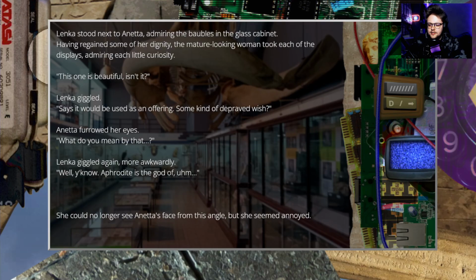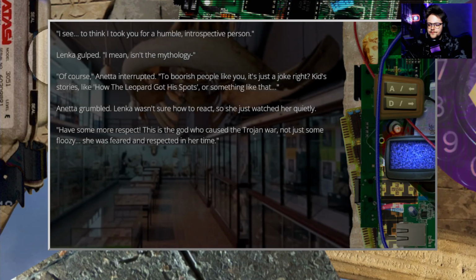"Well, you know, Aphrodite is the god of..." She could no longer see Annetta's face from this angle, but she seemed annoyed. "I see. To think I took you for a humble, introspective person." Lenka gulped. "I mean, isn't it mythology?" "Of course," Annetta interrupted. "To boorish people like you it's just a joke, right? Kid stories like how the leopard got his spots, or something like that."